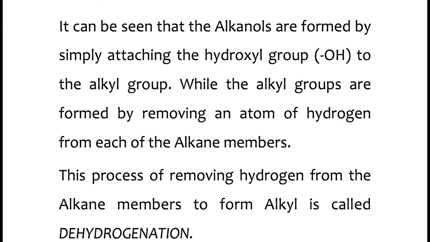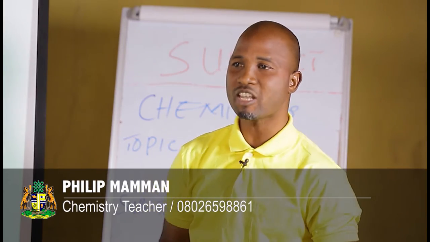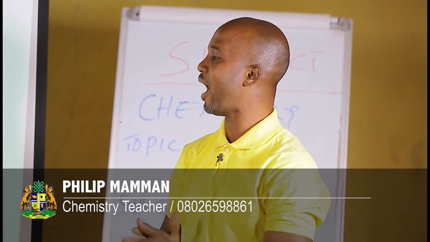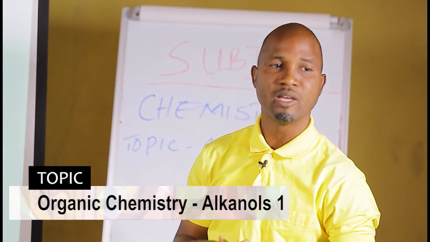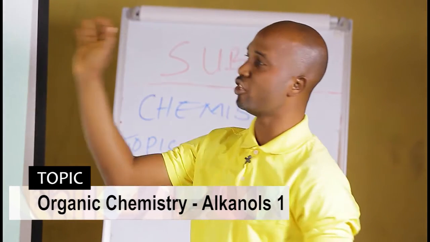It can be seen that the alkanols are formed by simply attaching the hydroxy group, OH, to an alkyl group, as we have seen previously, while the alkyl groups are formed by removing a hydrogen atom, as I have mentioned previously, from each of the alkane members. The process of removing hydrogen from an alkane to form an alkyl group is called dehydrogenation.